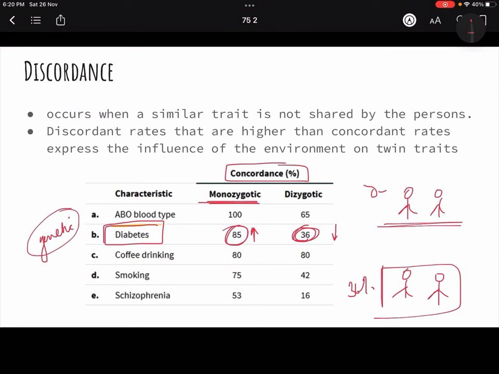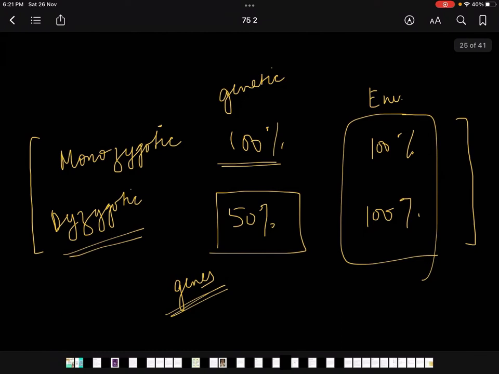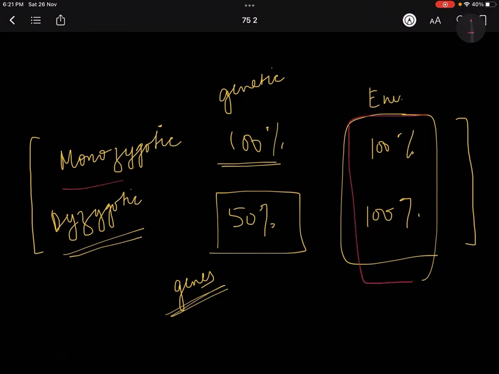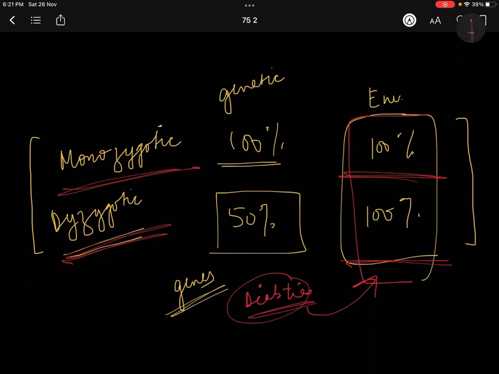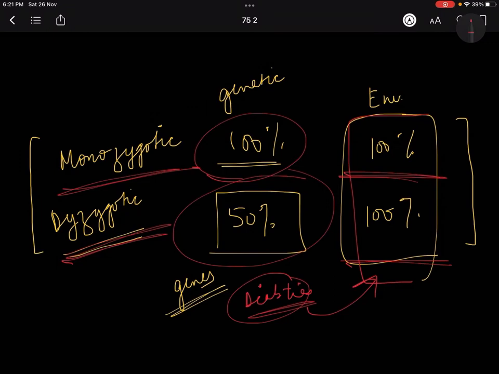Maybe diabetes is more of a genetic trait, because had it been an environmental trait, it should have been similar for both of them, because the environment, whether it is for a monozygotic twin or a dizygotic twin, is the same. So had diabetes had anything to do with the environment, concordance for both monozygotic and dizygotic would have been the same, but it is different. That means genetics play a part.